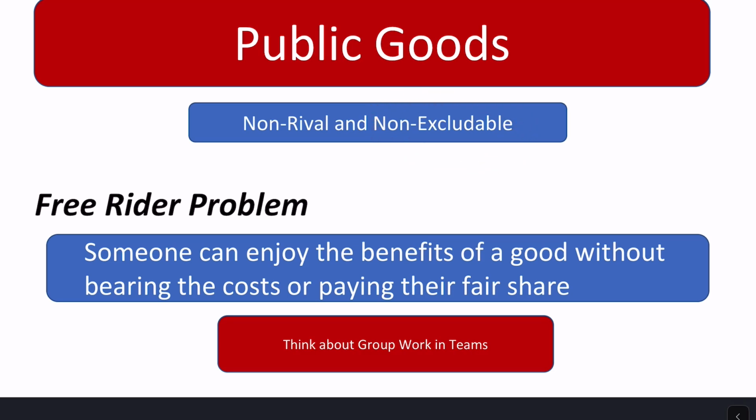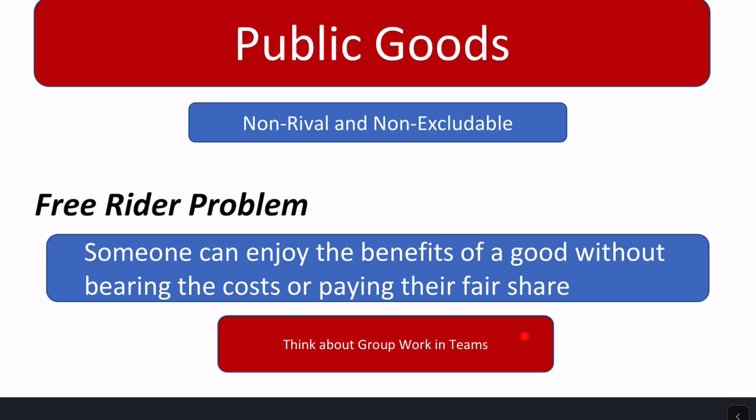In particular, the problem we're most worried about is called the free rider problem. All of you have experienced the free rider problem in many different guises over your lifetime. And so the essence of this free rider problem is that someone can enjoy the benefits of a good without bearing the costs or paying their fair share.